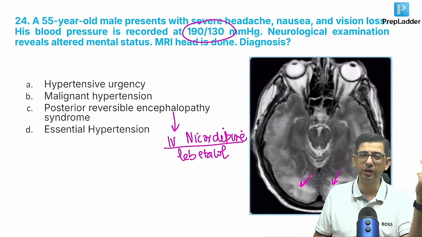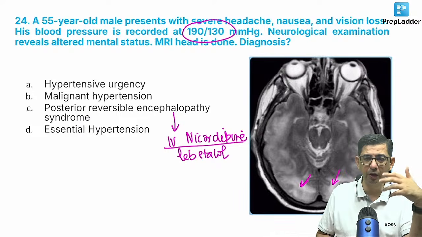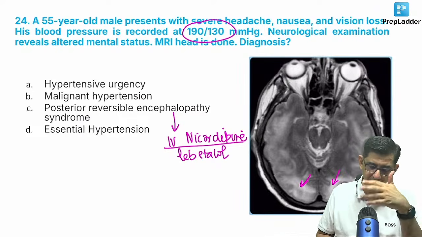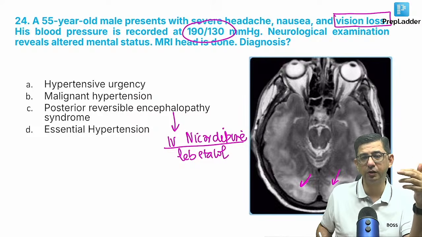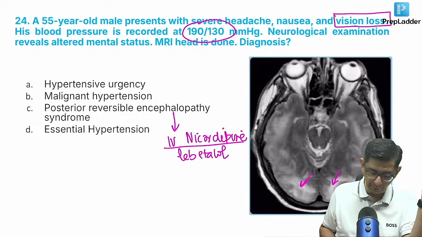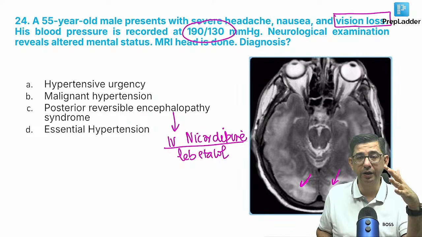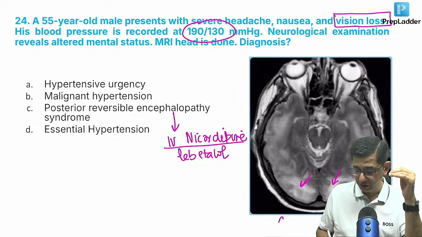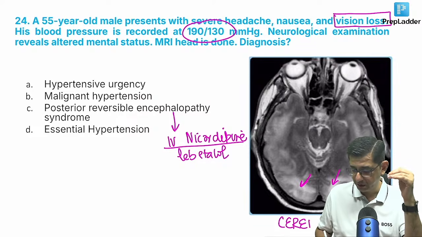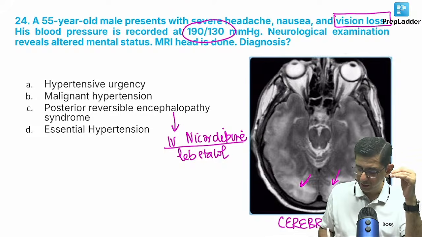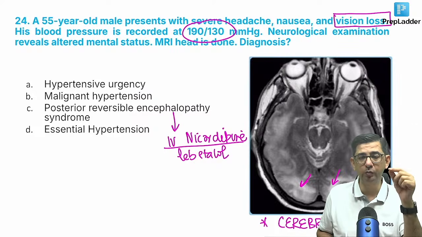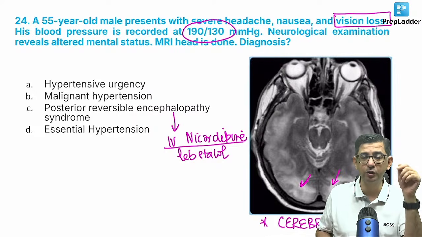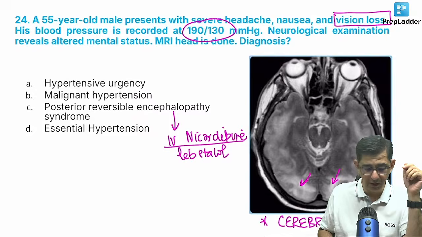So the question was on hypertensive crisis with the cerebral edema seen in the occipital lobes, which can explain the vision loss that was occurring in this person. Occipital lobe involvement, and that's why the vision loss component was described. In this one, there is no artery. It's the hydrostatic pressure which is increasing, causing more fluid to move into the brain parenchyma. It is causing the fluid to accumulate between the neurons. It is the vasogenic cerebral edema component which is present.